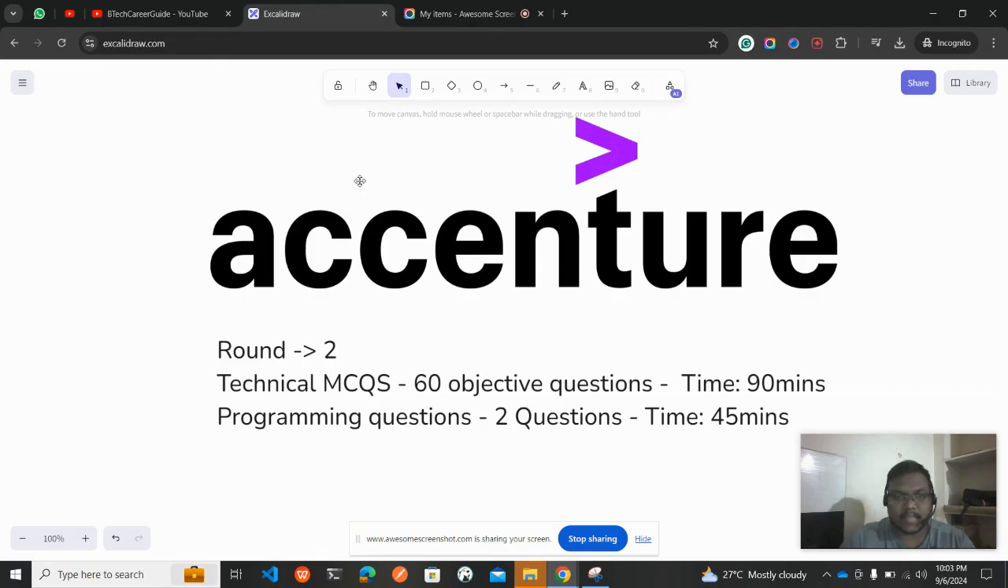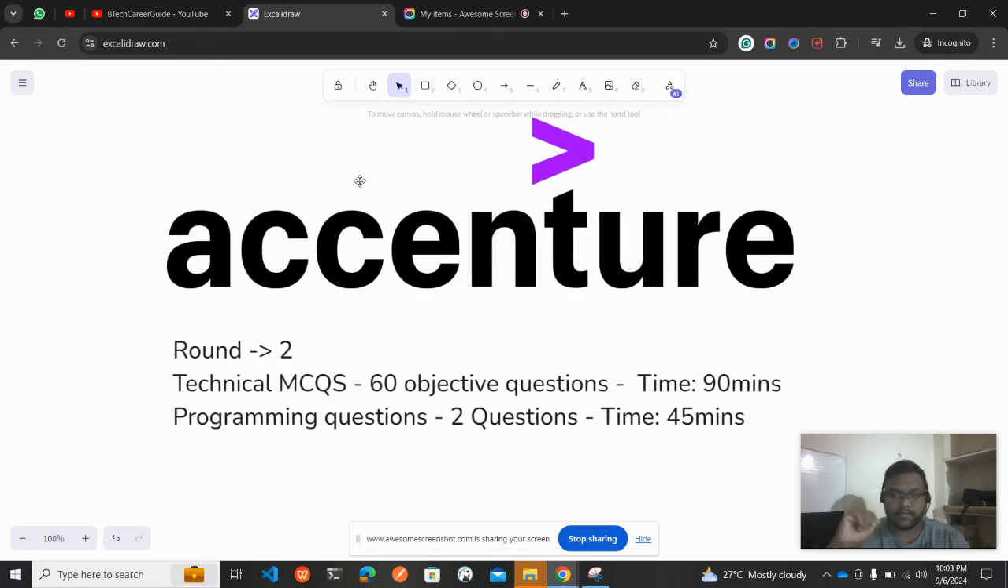As we are dealing with Accenture, there are two rounds. The first is the objective technical MCQs round, which is indirectly a technical round, consisting of 60 questions, and they have given a time of 90 minutes. It depends upon how much time you put in to solve all the 60 questions, but 90 minutes is a very high amount of time to solve 60 questions.